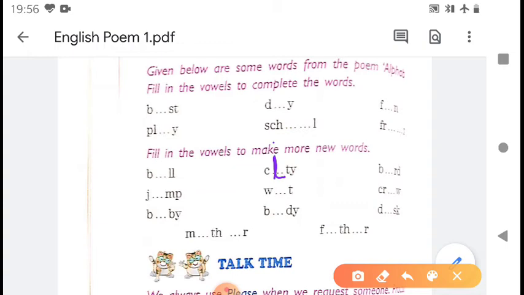Then third is B R D. You can make B I R D, bird. B A R D is no word. B E R D is also no word. B O R D, B U R D. So the only word is B I R D. Next could be J U M P, jump.